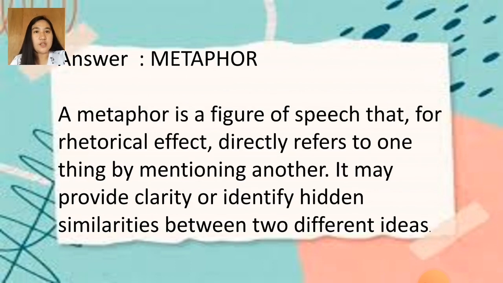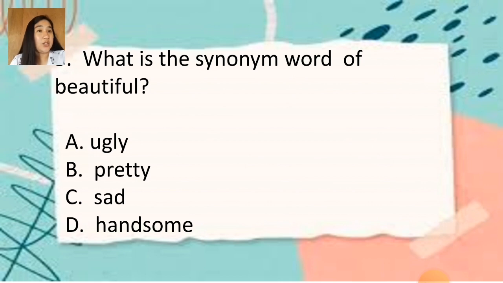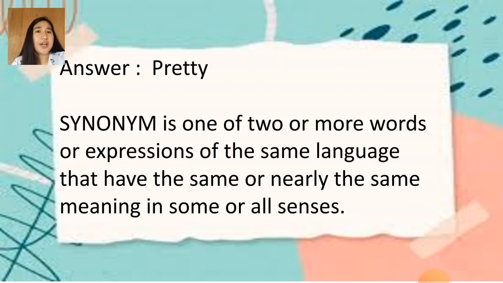So number 5, class, what is a synonym of beautiful? A, ugly, B, pretty, C, sad, D, handsome. So the right answer is pretty. A synonym is one of two or more words or expressions of the same language that have the same or nearly the same meaning in some or all senses.